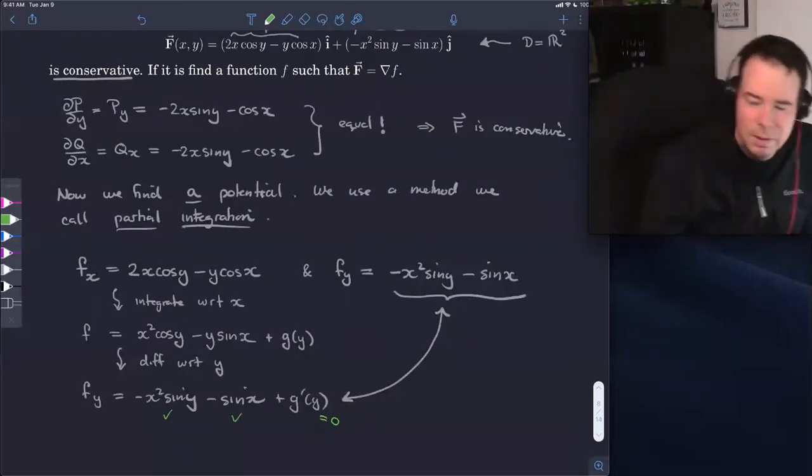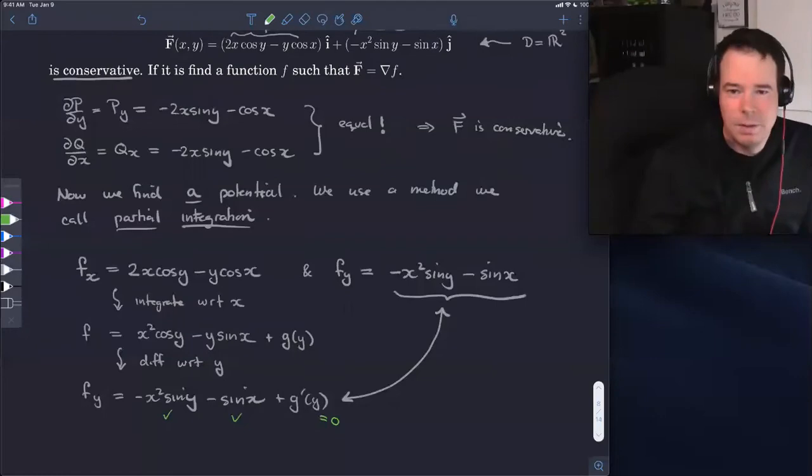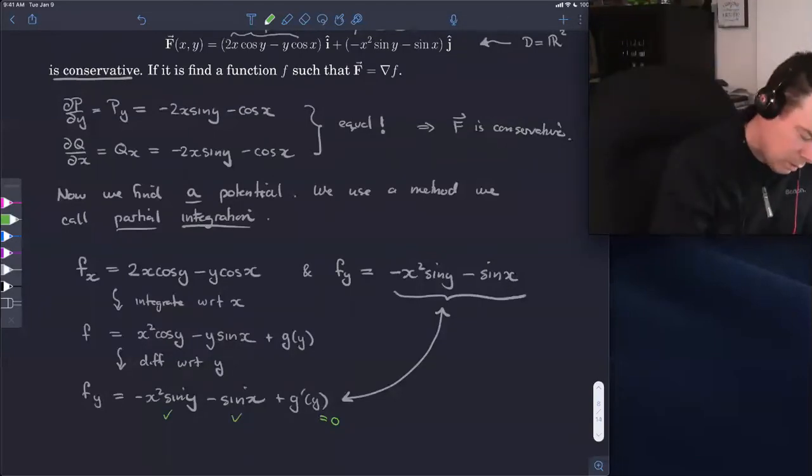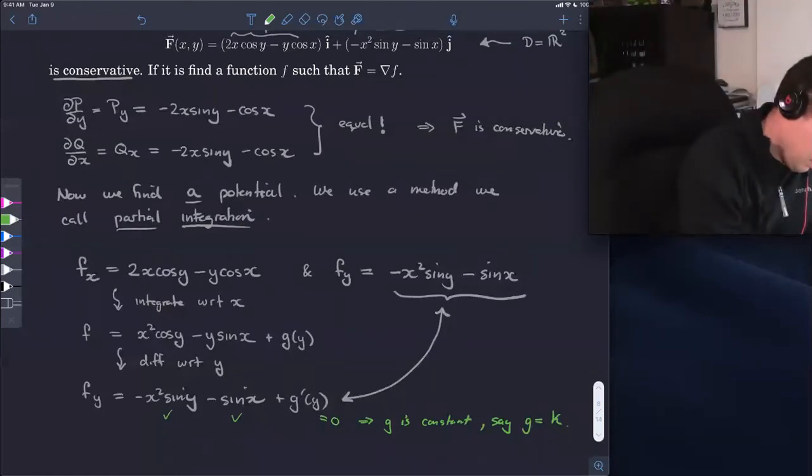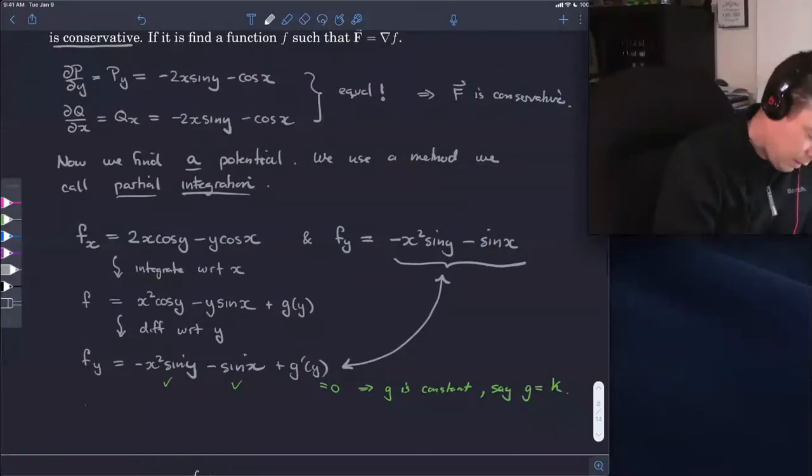So that means if its derivative with respect to y is 0, it means it's constant with respect to y. So this function is constant with respect to x, constant with respect to y. So that means g is constant. So we could say g is equal to some k if we wanted to. So that means that our potential function, therefore our potential function, let me just get rid of that.